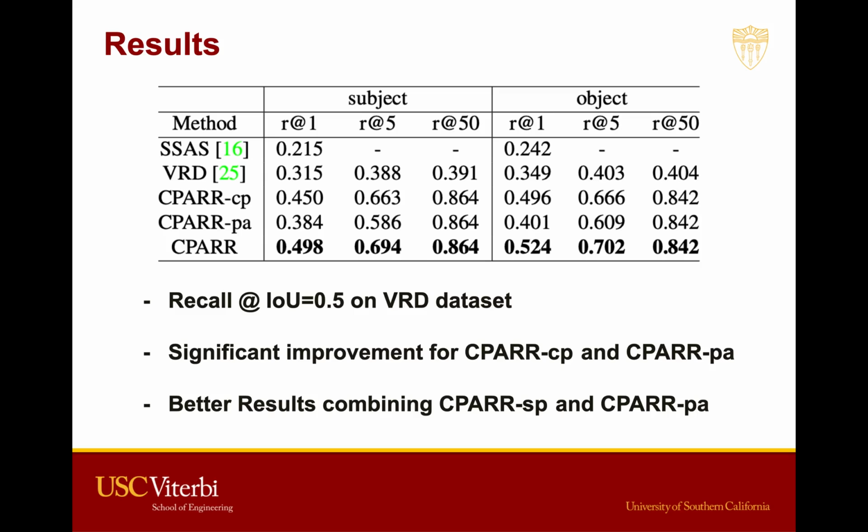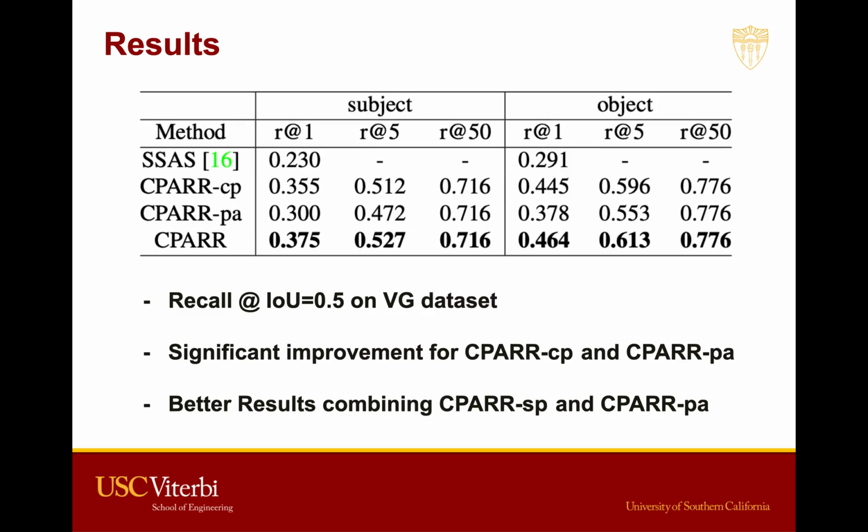This means that with fewer candidate proposals, we can reduce more confusion for predicate analysis. Moreover, we found that combining the score for category-based proposal generation and the predicate analysis, we can have the best result among all the variations. Having both category information and predicate analysis, we can have a better result for referring relationships. We also made a comparison on the VG dataset.